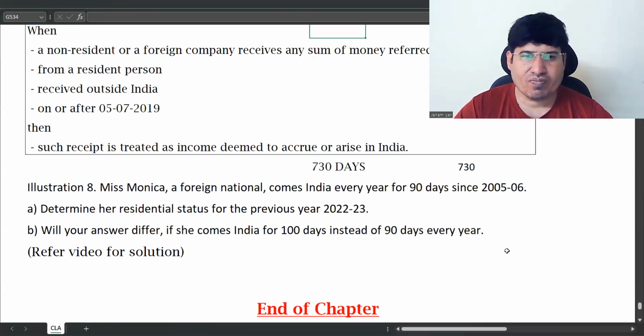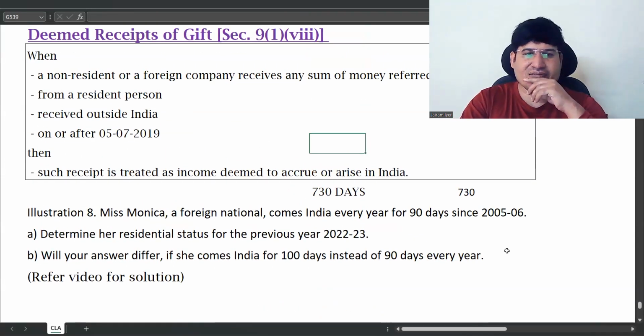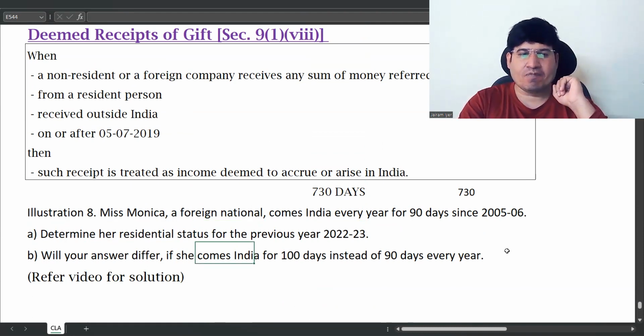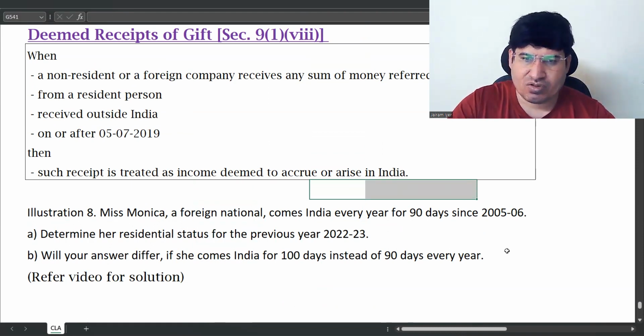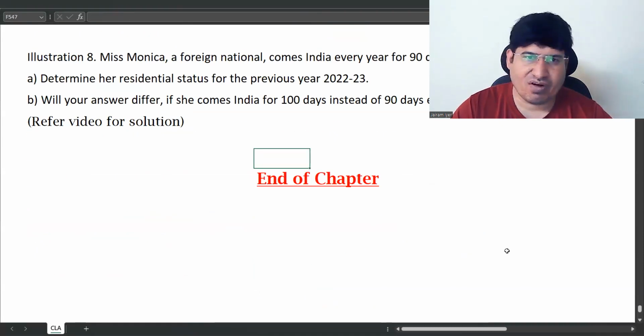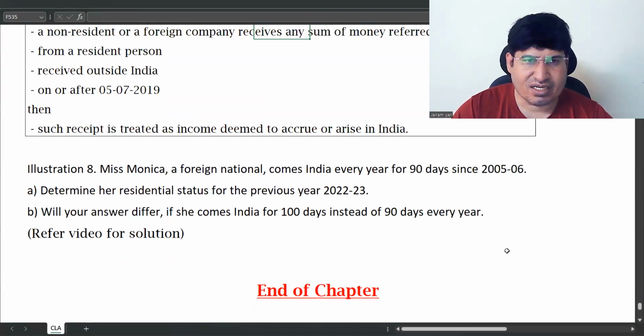Okay, understood? So that is it. The residential status for point A will be non-resident. Point B will be RNOR. With this, it completes our chapter on residential status.